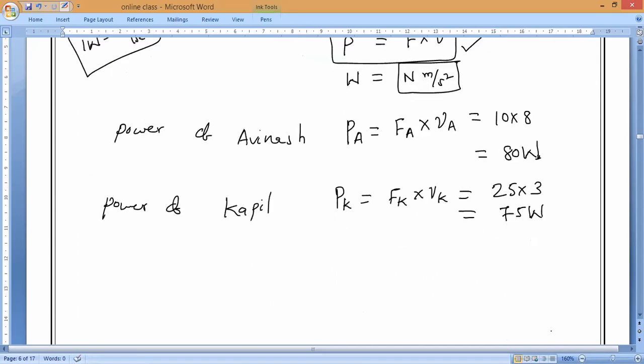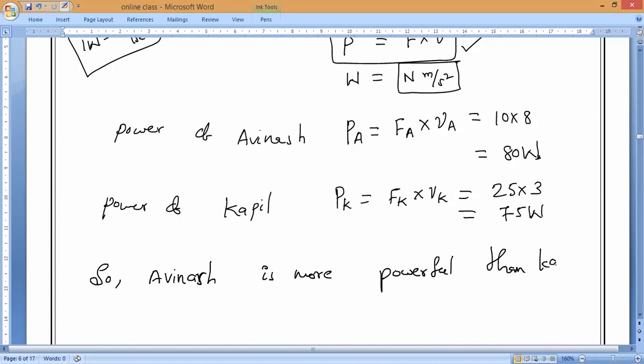Who has more power? Who is more powerful, Kapil or Avinash? So we can say Avinash. Who is saying Kapil? Avinash is more powerful than Kapil. That is the answer. Understand, everyone? Clear, everybody? Still somebody is missing. Who is that? Everybody solve it. Shruti, have you understood? Now units will verify.